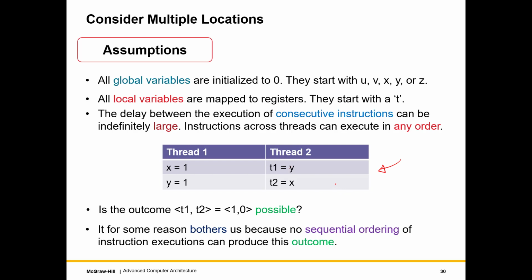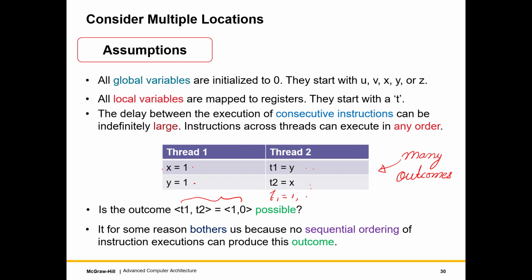So we can have many possible outcomes for this multi-threaded code. In the sense, we can have many interleavings of the instructions. So it's possible this instruction executes first and then this and then this and then this, or it's possible this instruction executes first, then this and then this. You can have many interleavings and consequently many outcomes. This is true for most multi-threaded code, that unless we do additional things, we will have many possible outcomes.